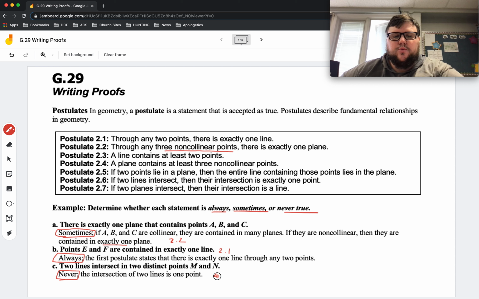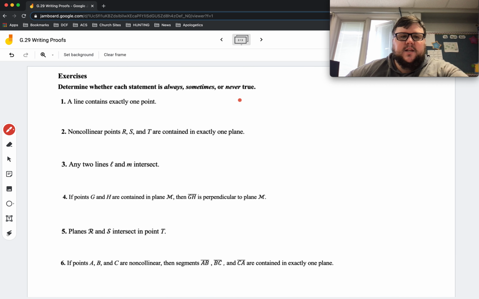That's postulate 2.6. Now, you don't need to label the postulates on these problems here, but down the road, you will get into the habit of identifying the postulates. So let's go ahead and do some examples together.